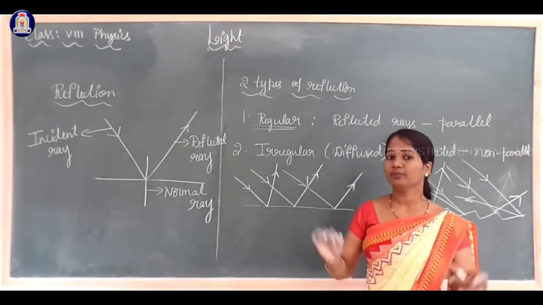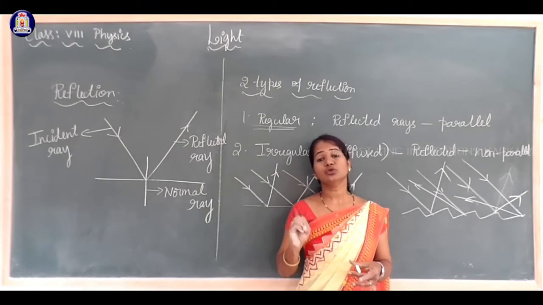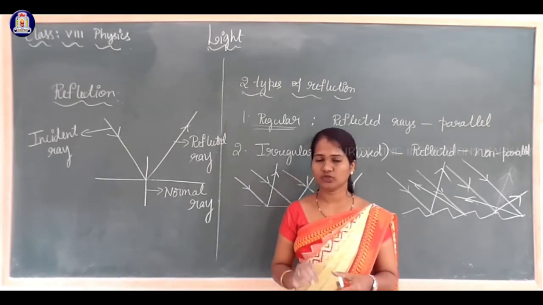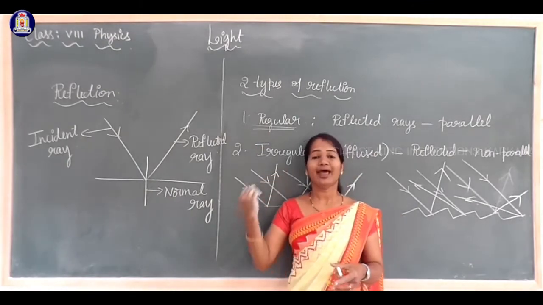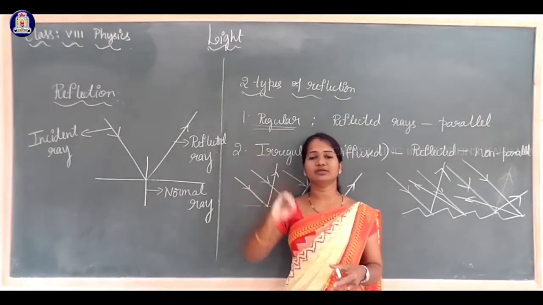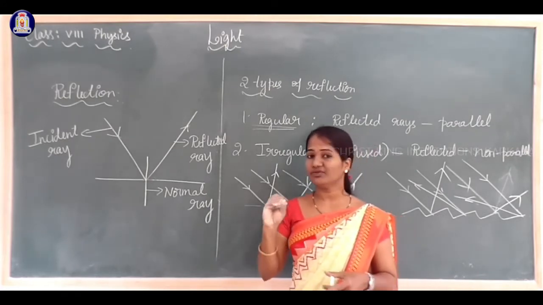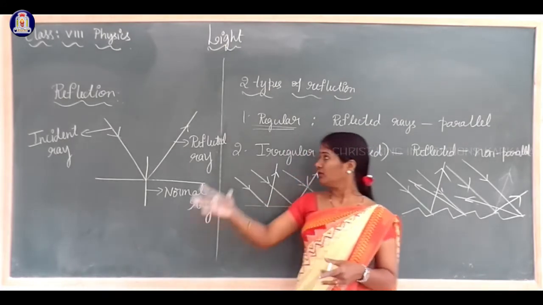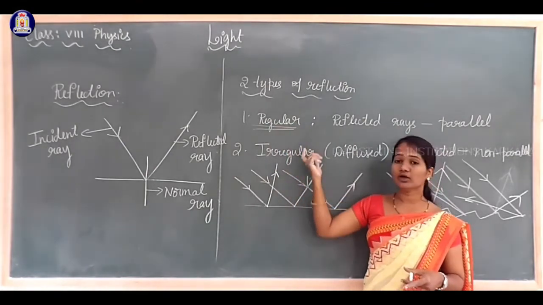As I said, we get the image due to the reflection of light. When the light falls on anything, it gets reflected and the image is formed on the retina of our eyes. But which reflection forms an image, regular or irregular?